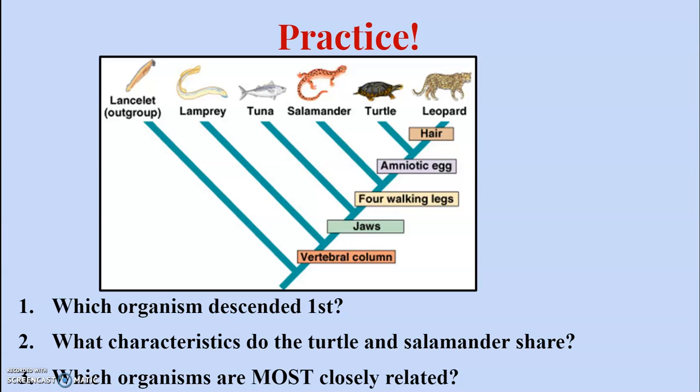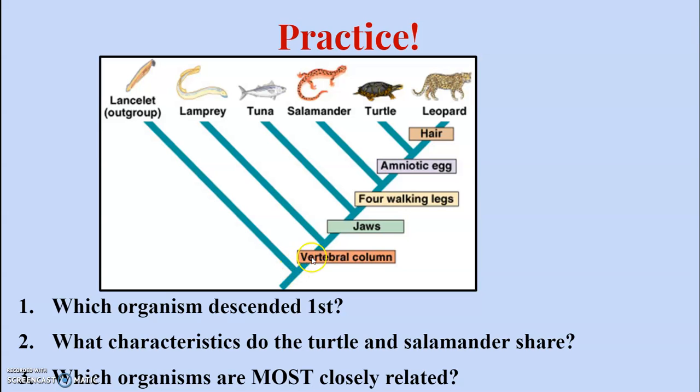The organism that would end up descending first would be the lancelet, because it is the furthest down the tree. This lancelet could either be up on this branch or it could be down here at the root. But the one furthest down is going to be the one that descends first. What characteristics do the turtle and salamander share?